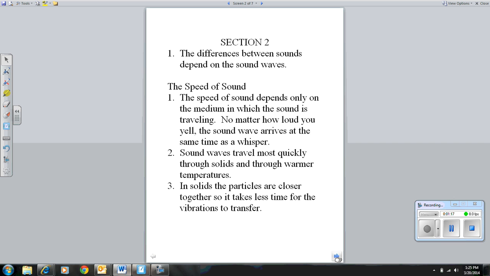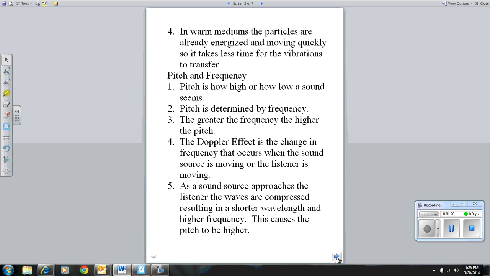In solids, the particles are closer together, so it takes less time for the vibration to transfer from particle to particle. In warm mediums, the particles are already energized and moving quickly, so therefore it takes less time for the vibrations to transfer.